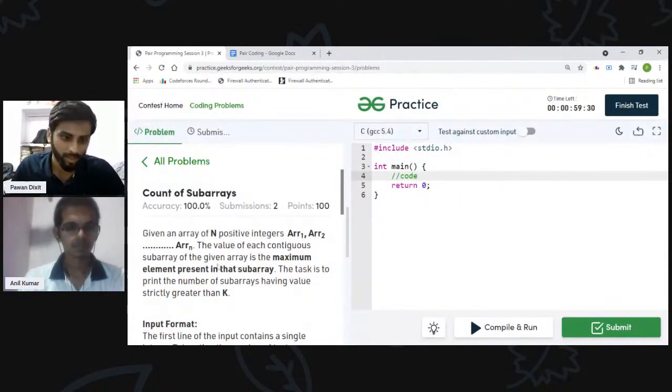Okay, so let's first of all read the problem, and then we will discuss it.